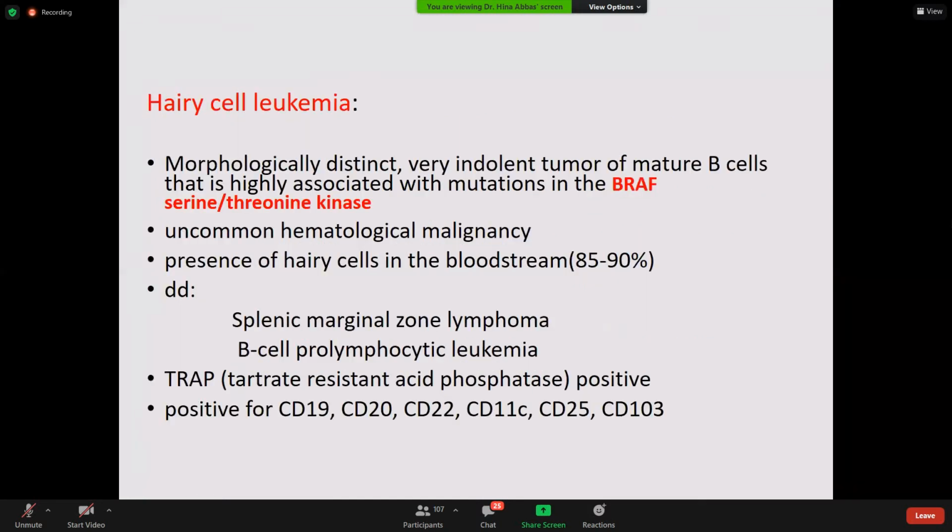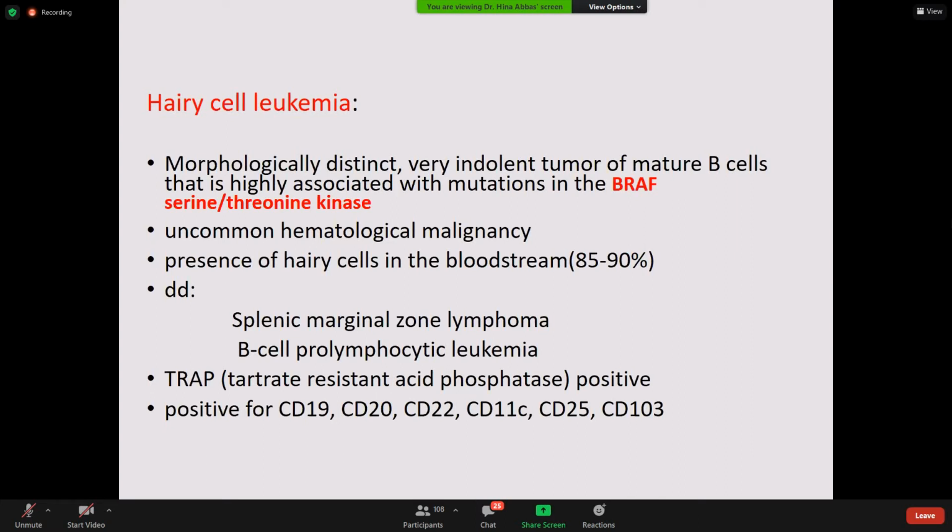Okay. Now hairy cell leukemia. If I ask what the phenotype of hairy cell leukemia is, again, it is a marginal zone phenotype. The word we use for the phenotype of hairy cell leukemia is marginal zone phenotype. Okay. Morphologically distinct, very indolent tumor of mature B cells.